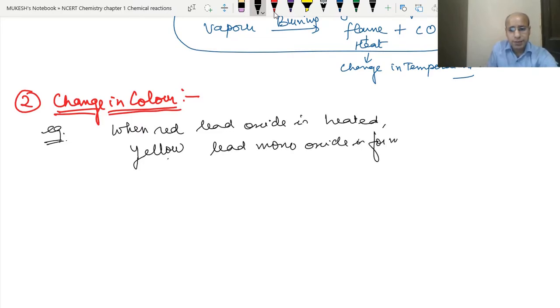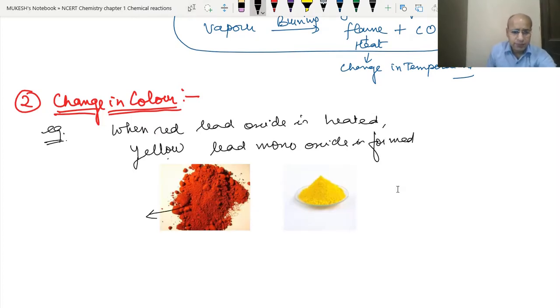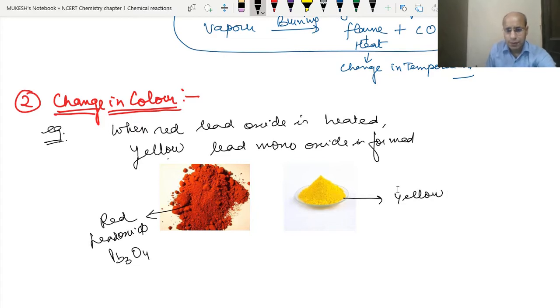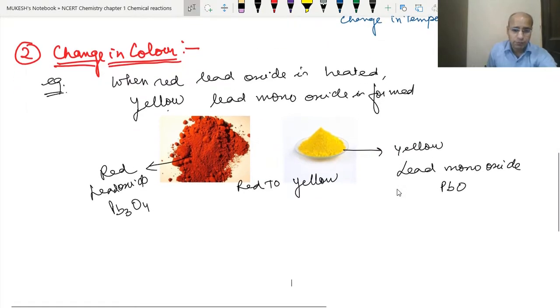Okay, so we can see this by this diagram. From this diagram we can see this is the red color, this is the red lead oxide. Okay, the formula is Pb3O4. Okay, and this is the yellow lead monoxide. Okay, and the formula is PbO. So the color is changing from red to yellow. So this is one of the changes. Along with it, one change also happens, that a release of gas is also there. Evolution of gas is also there.